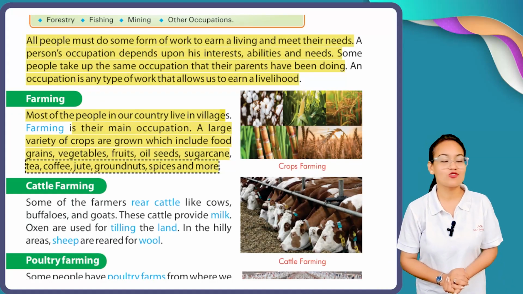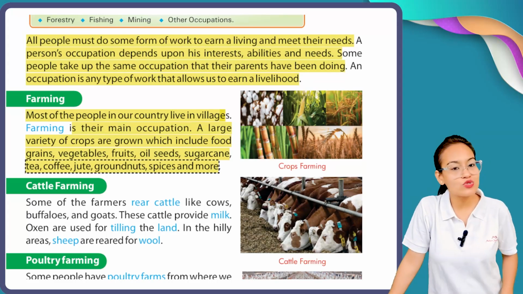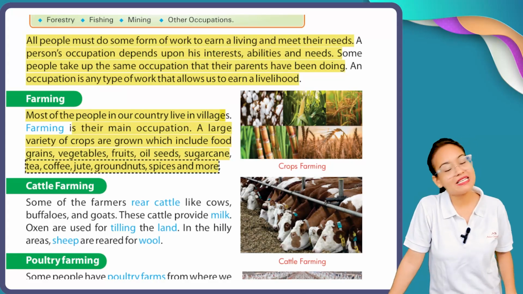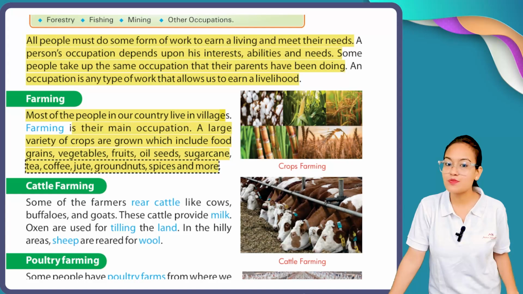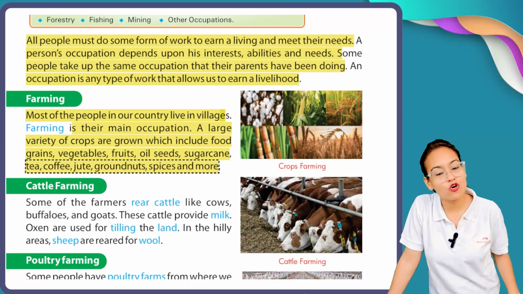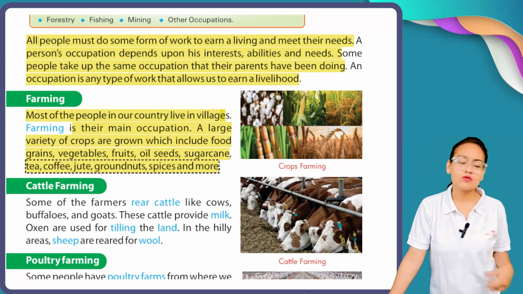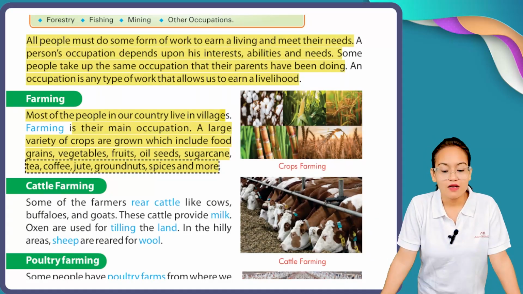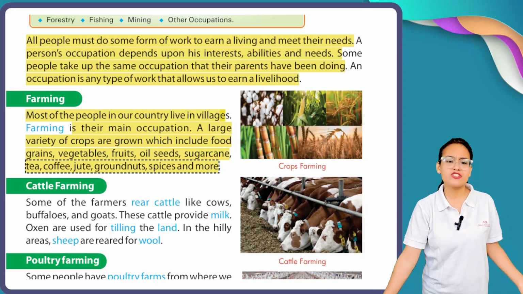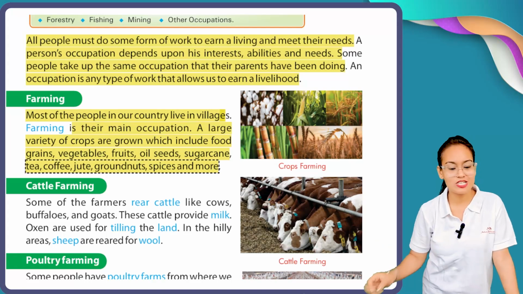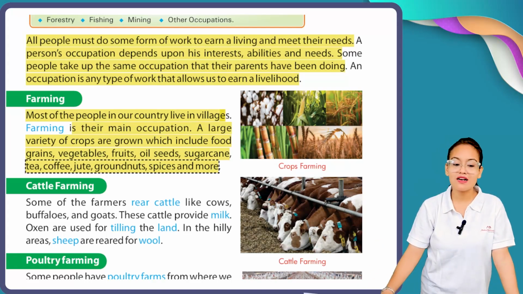And you know what, my dear children, why does first place go to farming in the occupation section? Because most of the people of India live in villages, and village people prefer doing farming. So in other words, farming is the main occupation of villagers of India. During farming, a large variety of crops and food grains are grown, like vegetables, fruits, and seeds which give us oils, etc. All this comes under farming. Here you can see, my dear children, this is crop farming.